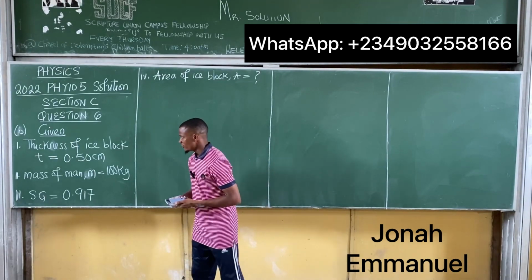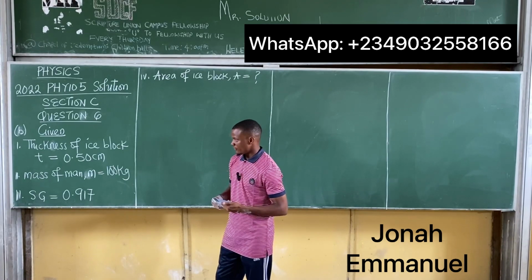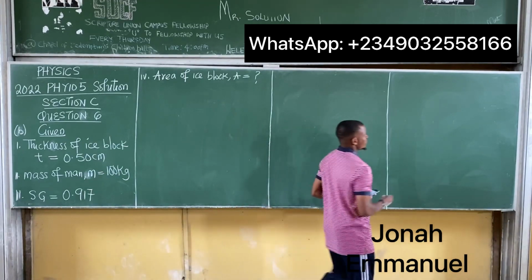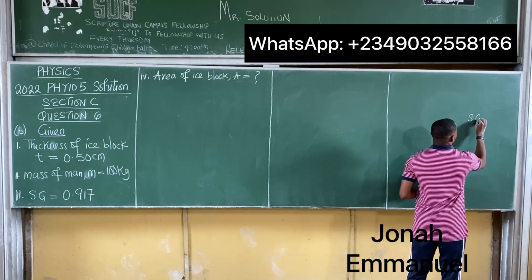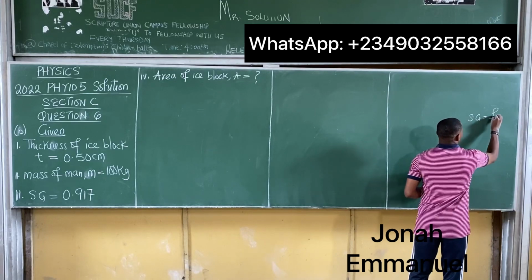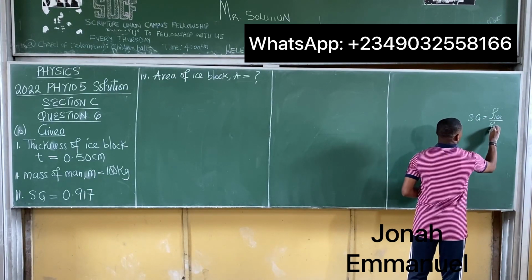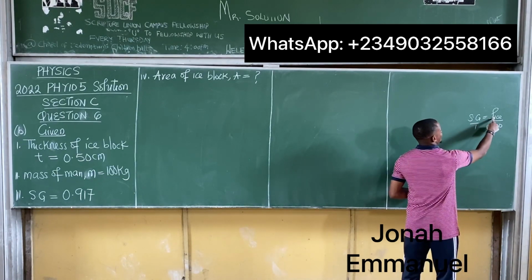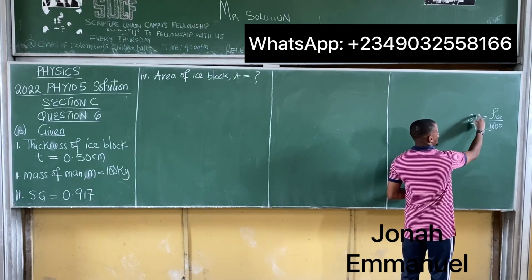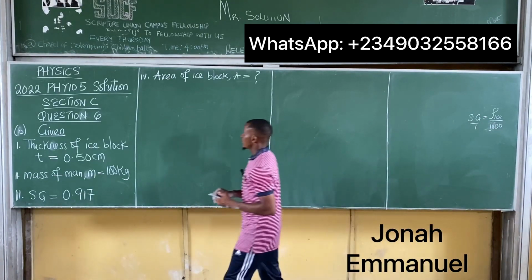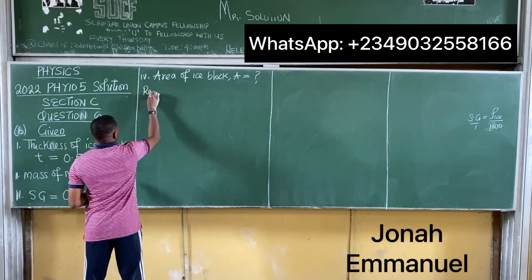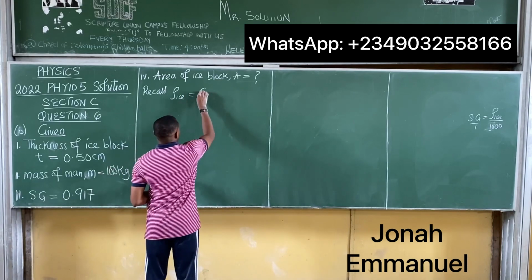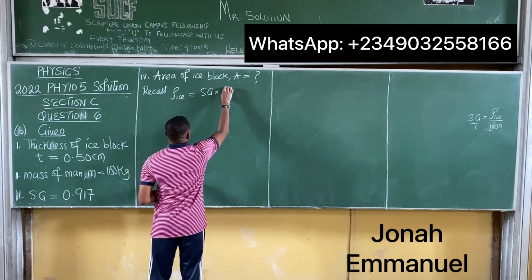Our first task here would be to find the density of the ice block. Let's get the density of ice block. What do we know? We know that relative density, also called specific gravity, is equal to density of ice over density of water, which is 1000. So for us to get density of ice, it is equal to specific gravity of ice times 1000. So we can recall the formula that density of ice is equal to specific gravity of ice times 1000.